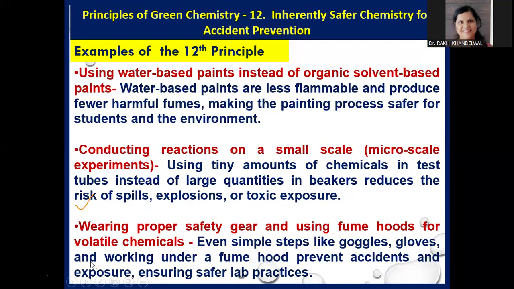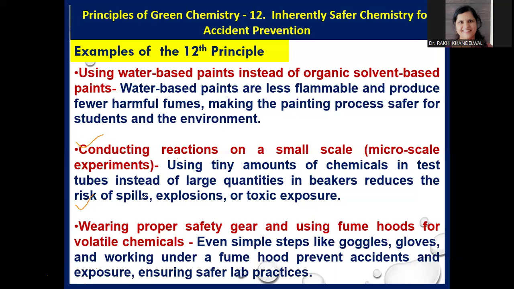Now some examples for the 12th principle. First is using water-based paint instead of organic solvent-based paints. Water-based paints are less flammable and produce fewer harmful fumes, making the painting process safer for students, the environment, and the workers. So we can use water-based paint, which is the comparatively safer chemical.